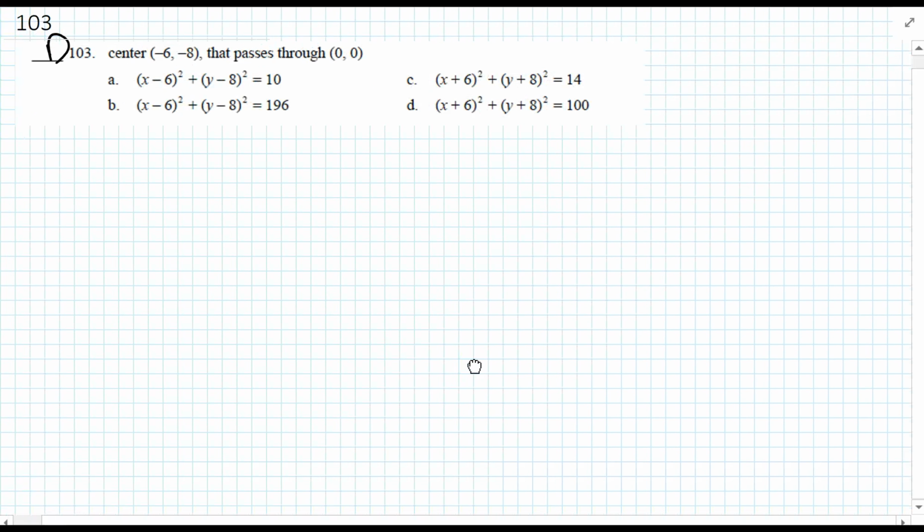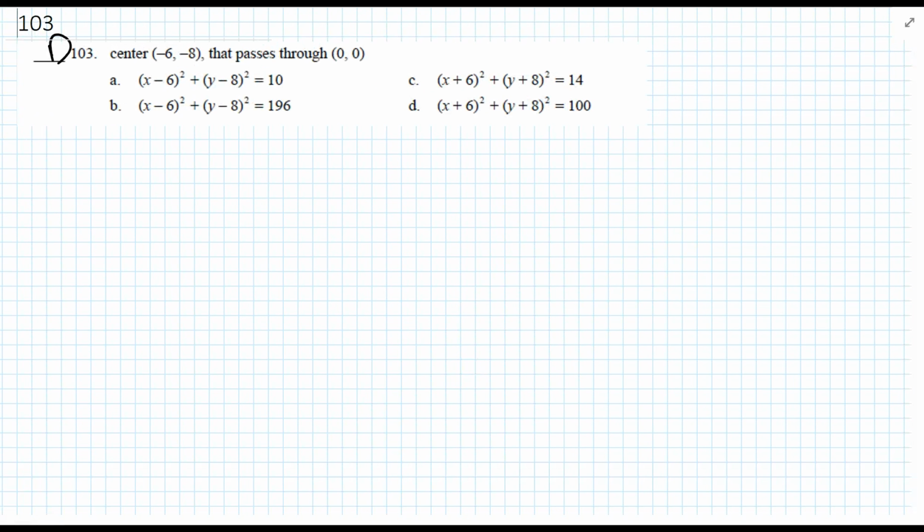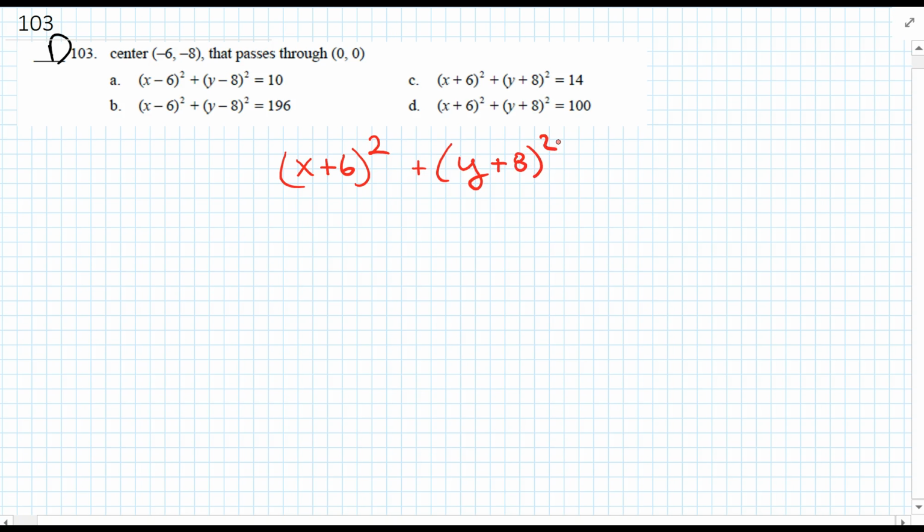102. The center is -6 and -8 and passes through 0, 0. So we know the base of the equation is going to be x minus -6 squared, so x plus 6 squared, plus y minus -8 squared, which would be x plus 6 squared plus y plus 8 squared, equals the radius squared.